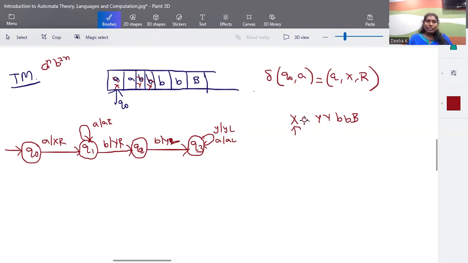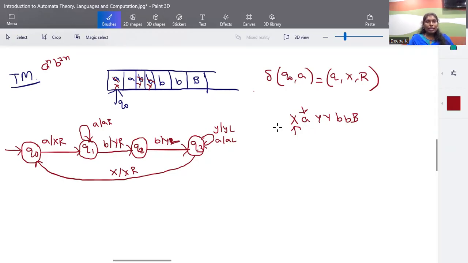Since X is the last cancelled A, the next element is the one that you want to take up. So I will be coming left until I find the X. So once after finding X, what I'm going to do? If there is an X in the tape, the X will remain as it is, and I'm just going to move one step ahead for taking the next input. And after taking next input, what I'm going to do? I'm going to repeat the same process.